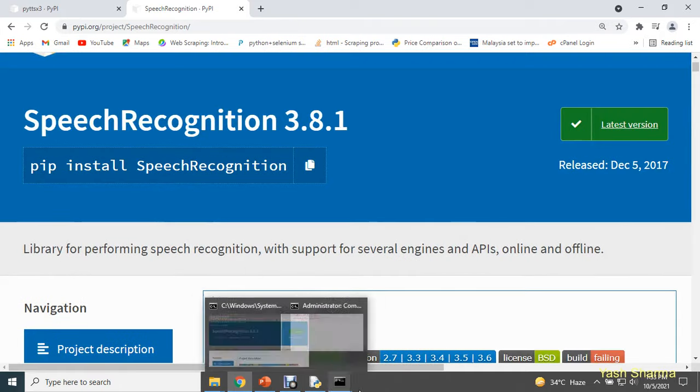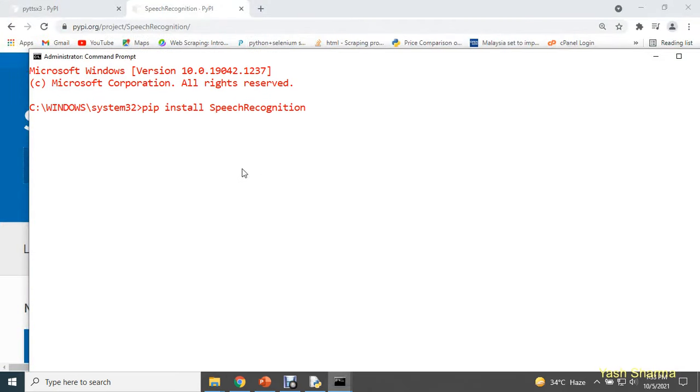Again, you need to open your command prompt with administrator privileges, and after installing speech recognition, you need to install pipwin. Press enter and it will install pipwin for you.